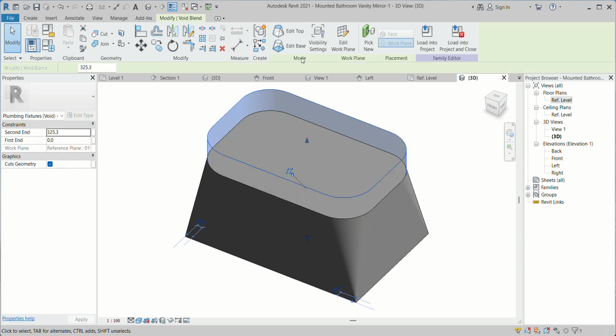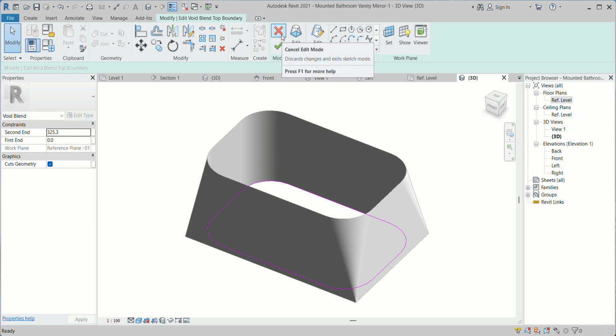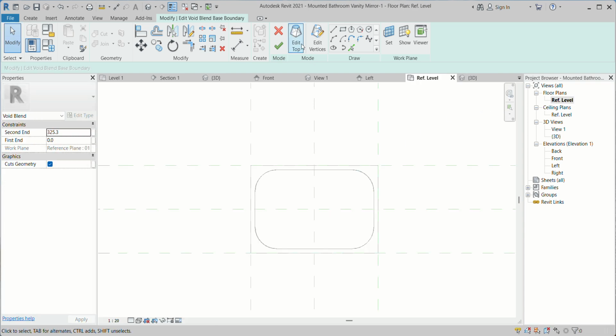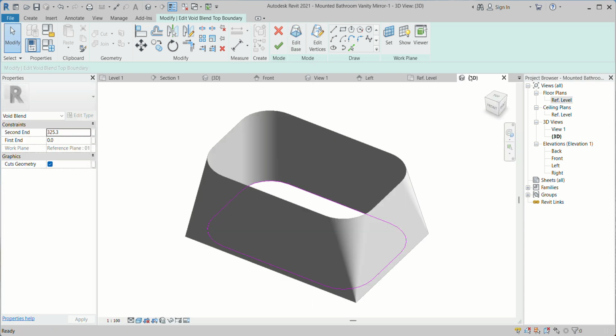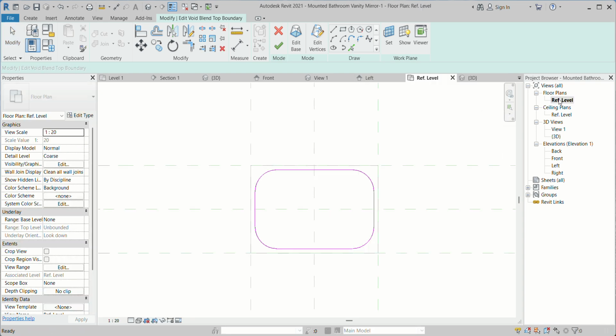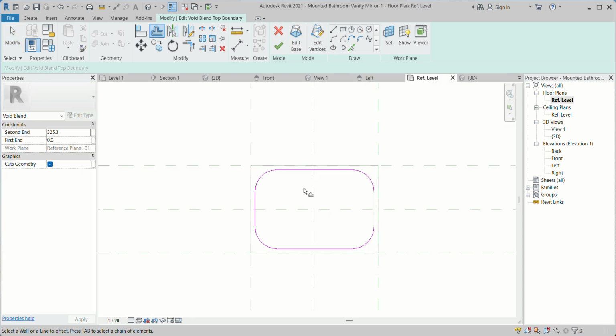Otherwise I can go to edit base. I can choose an offset of 20.